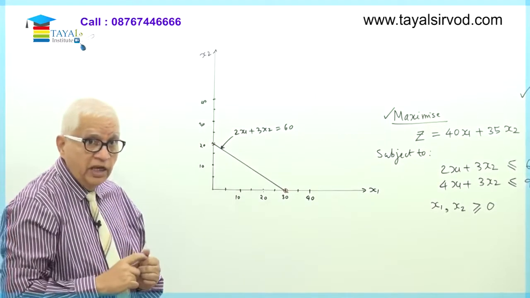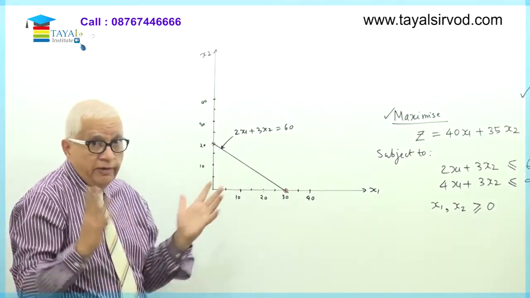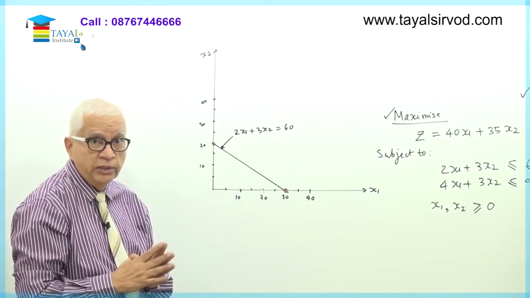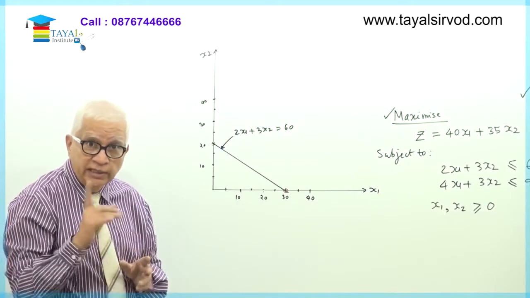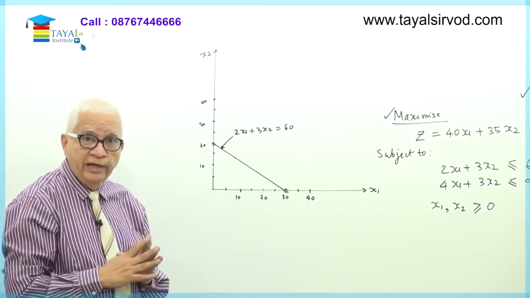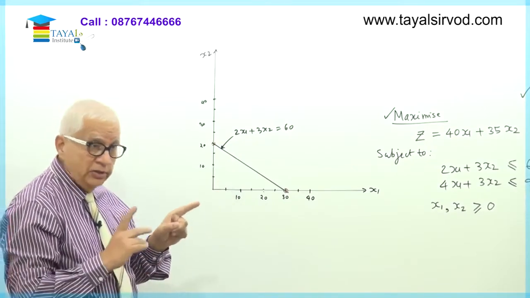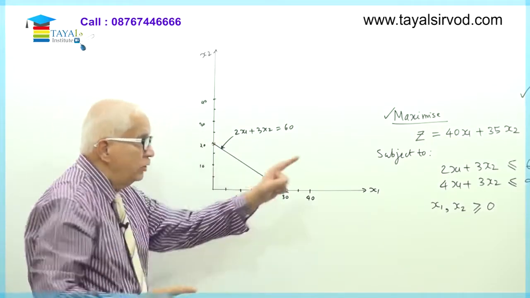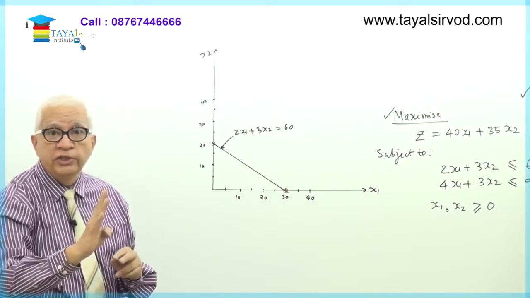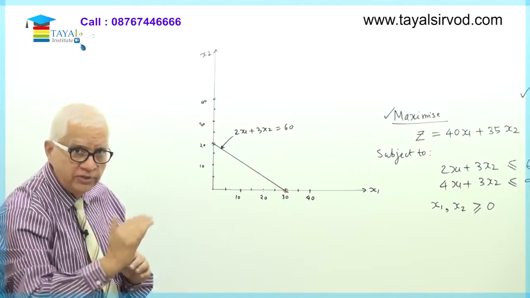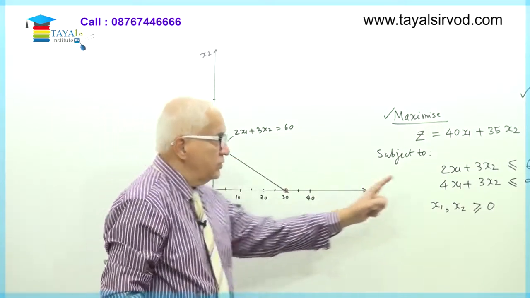In other words, if constraint number 1 has to be satisfied, the value should be less than or equal to 60. In this triangle, the value is less than or equal to 60. In other words, whatever solution I am going to find has to lie in this triangle. Correct? Because on this line, the value will be exactly equal to 60. Above this line, the value will be greater than 60. And since I require the value to be less than 60, this triangle will satisfy this constraint number 1.